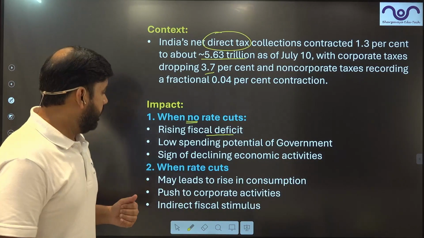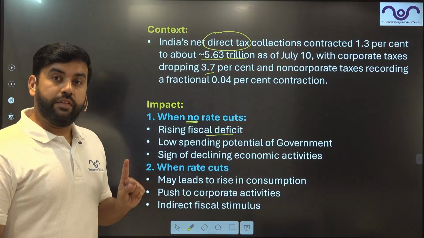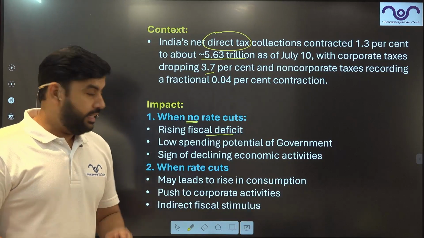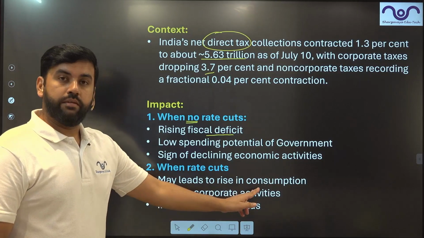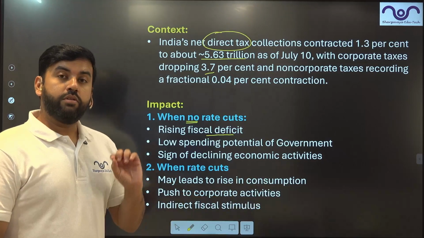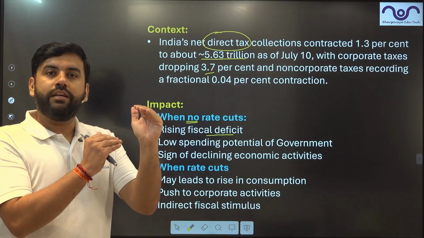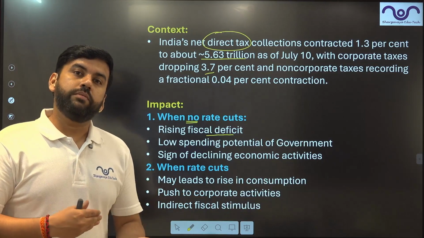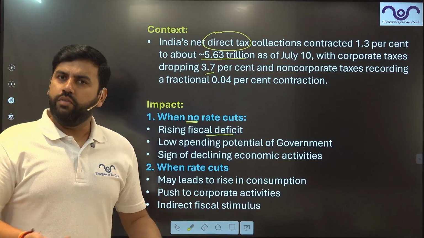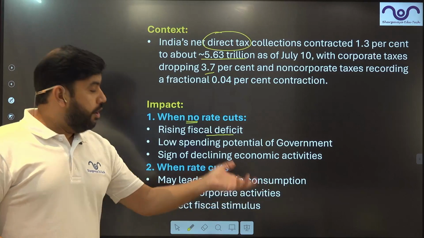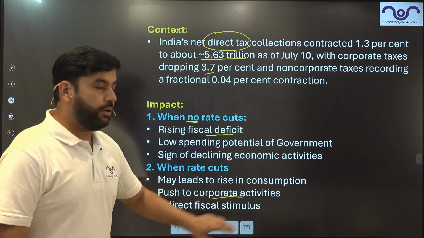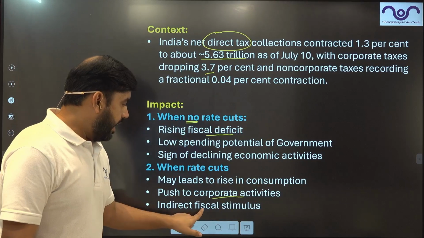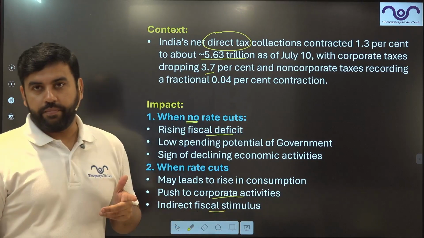Could be. When rates are cut, if this is because of the rate cuts which were announced in the budget, then it may lead to a rise in consumption. Basically, because now the tax rate was reduced in the income tax, people have more disposable income. Given more disposable income, they are going to spend more, obviously, right? So consumption will increase, which will help push corporate activities. Their demand will increase, product demand, consumer durables, and direct fiscal stimulus will be given to the economy.